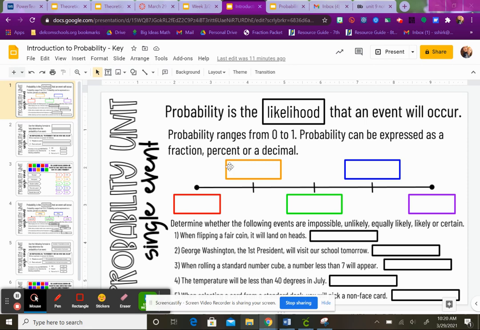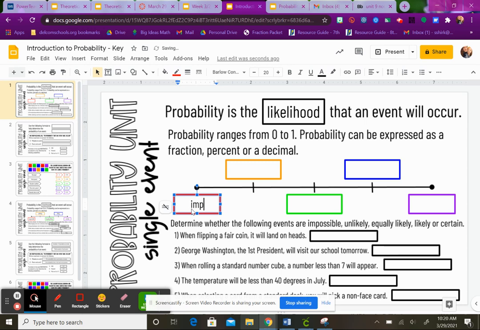And so we talked about the different scenarios today and what that might look like. So if probability is 0, that means it's impossible. So there's basically like a scale here. And then the next marker is close to 0, but it could still possibly happen. That term is called unlikely. And then because it's right in the middle, this term is called equally likely.